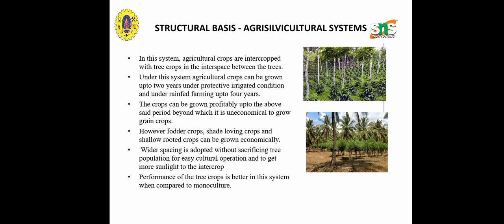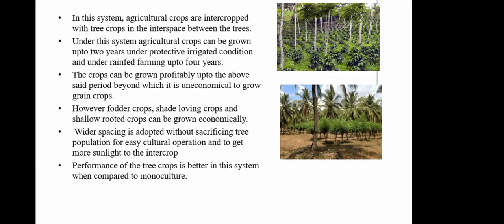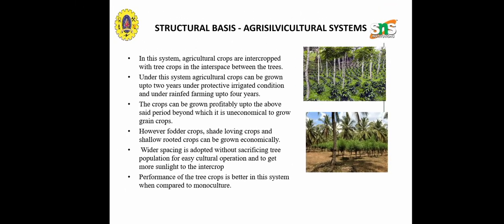However, fodder crops and shade loving crops and shallow rooted crops can be grown economically, and wider spacing is adopted without sacrificing tree population, and performance of the tree crops is better in this system.